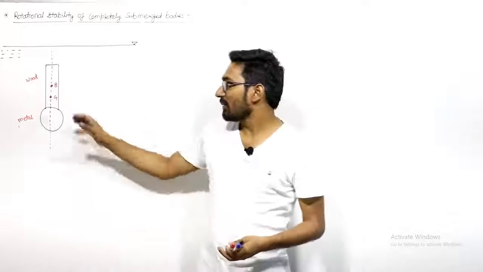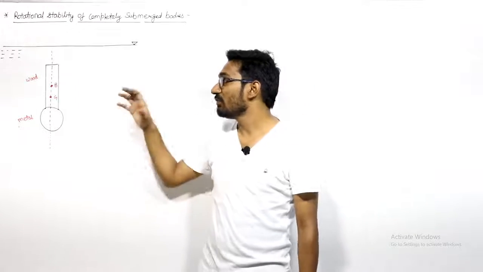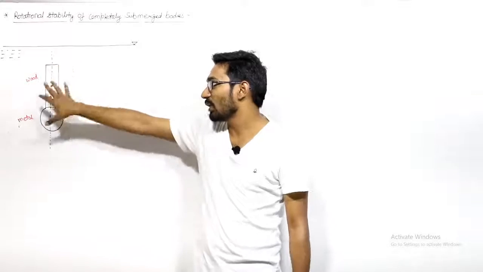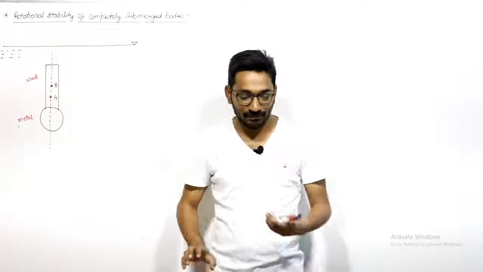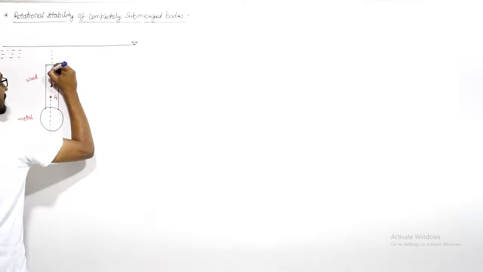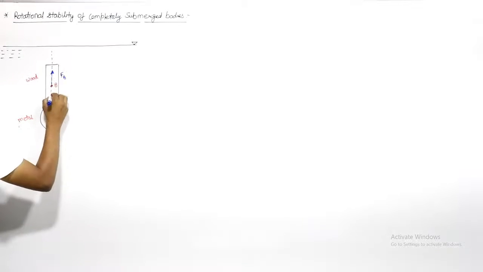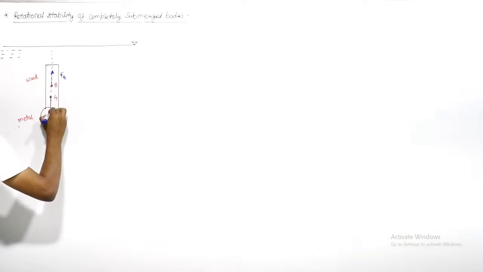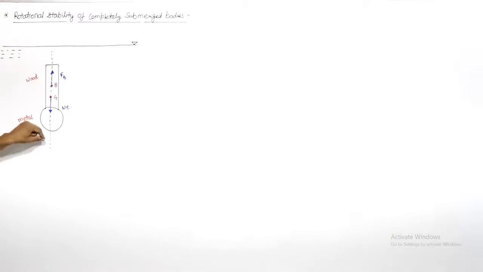The center of gravity will depend upon the mass distribution of this body, and the center of buoyancy will depend upon the mass distribution of the fluid. If in place of this body we put this fluid of density rho, then the mass distribution of that fluid will determine the center of buoyancy. At the center of buoyancy we have a buoyancy force in the upward direction, and at the center of gravity we have weight acting in the downward direction.